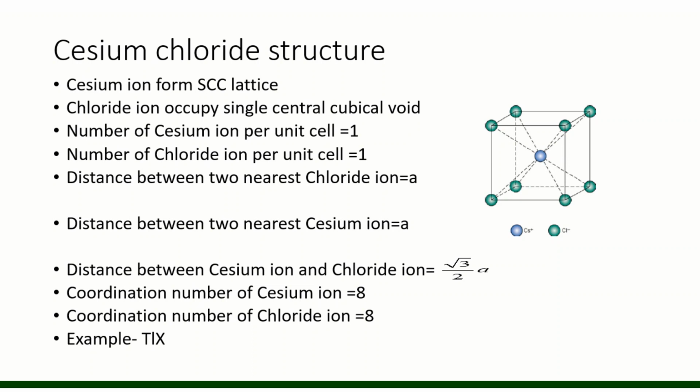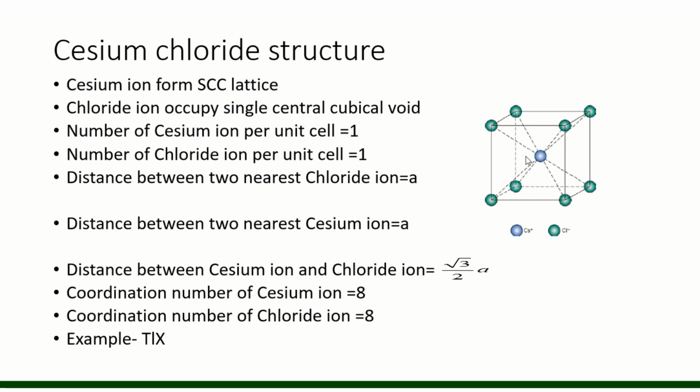Distance between two nearest chloride ions is equal to a, and distance between two nearest cesium ions is equal to a, and the distance between cesium ion and chloride ion will be, from this to this, √3a/2, and the coordination number of cesium ion and coordination number of chloride ion is also equal to 8, right? So it is very clear.